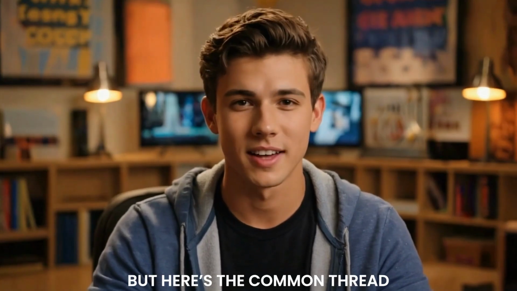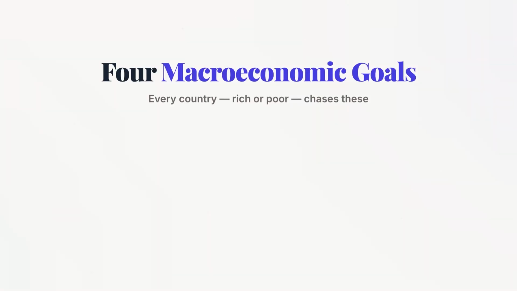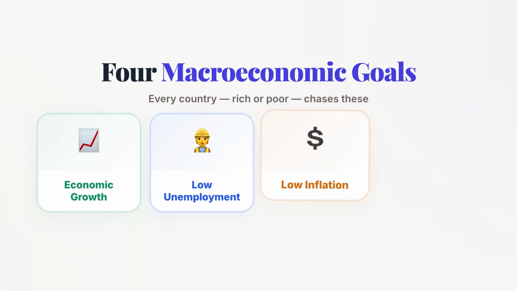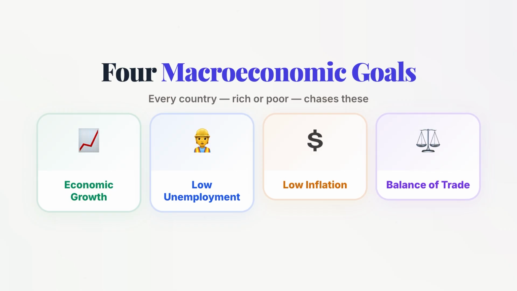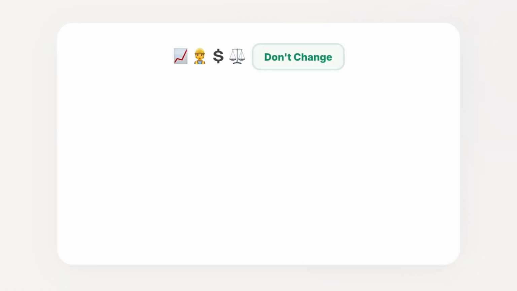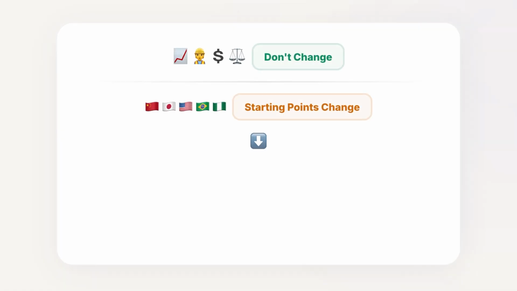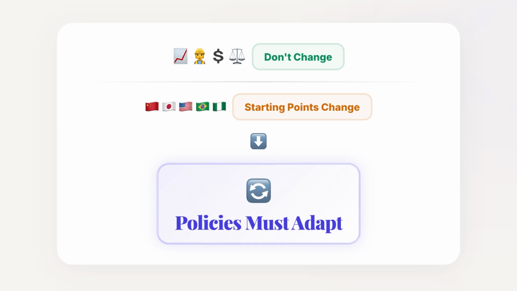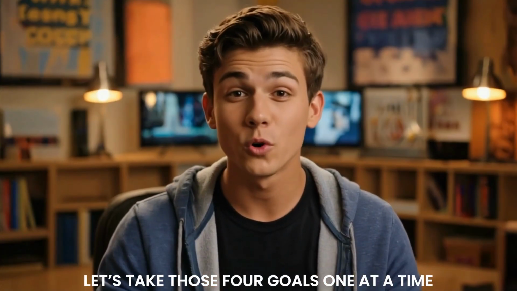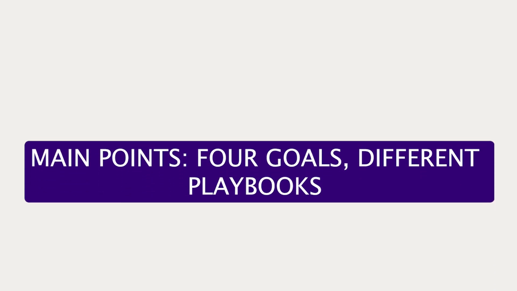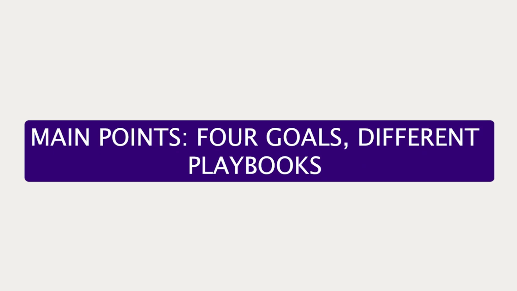But here's the common thread: every country, rich or poor, chases the same four macroeconomic goals: economic growth, low unemployment, low inflation, and a sustainable balance of trade. The goals don't change. The starting points do, and that means the policies have to change with them. Let's take those four goals one at a time. Main points. 4 goals, different playbooks.